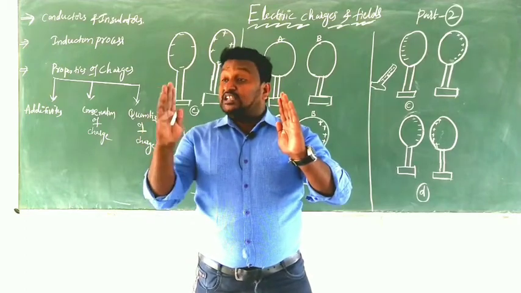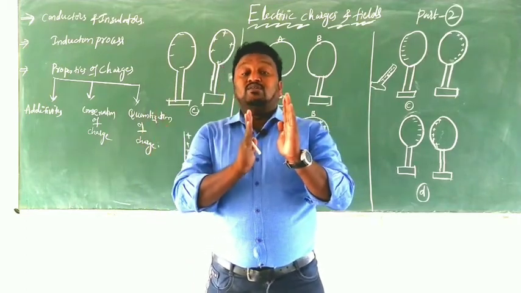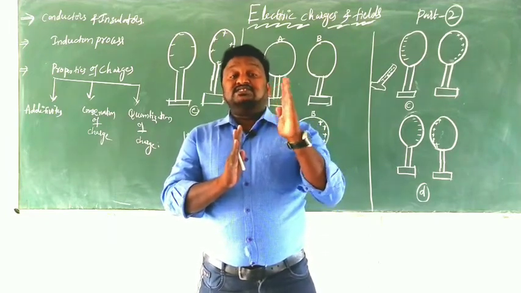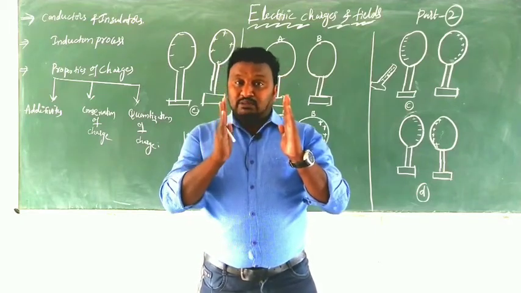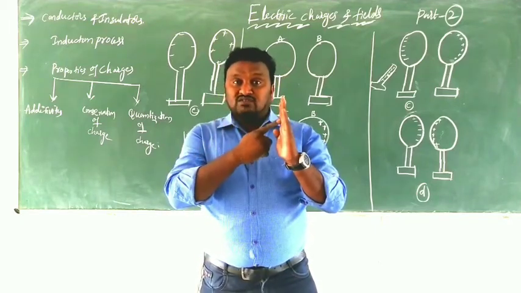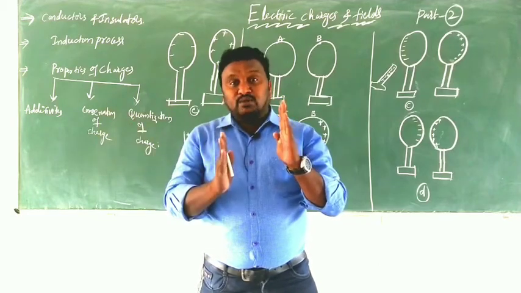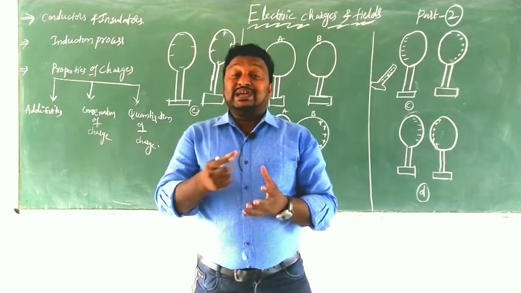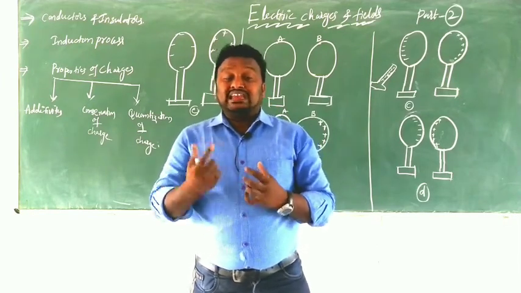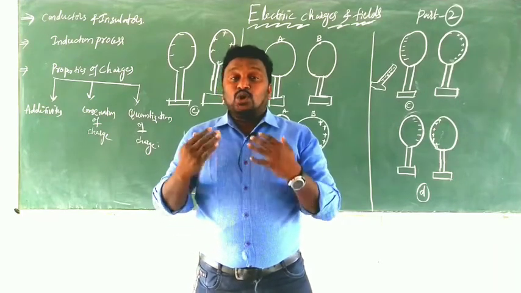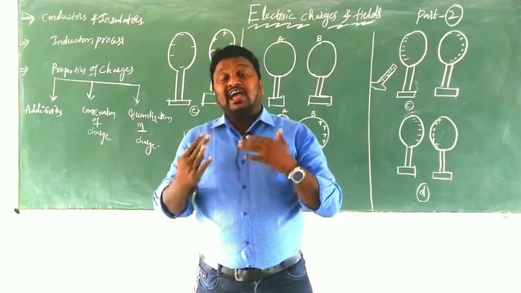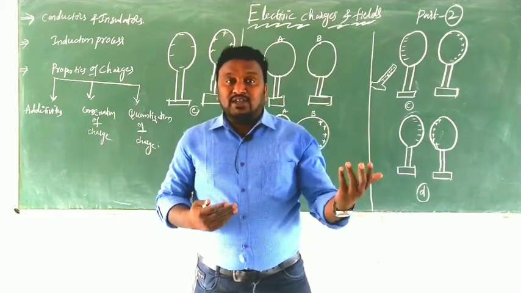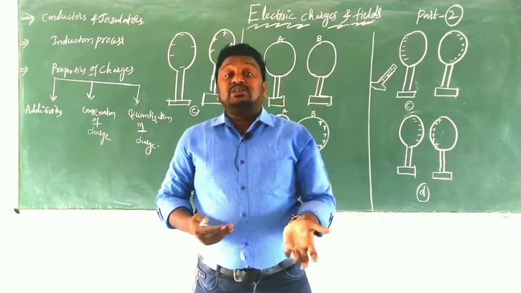When we bring this charged body very near to the uncharged one, but not in contact, then charge will be developed on it. For example, if we bring a positively charged body, negative charge will be induced. If you bring a negatively charged body, then the opposite charge will be produced. That type of electrification is called induction. There is no contact between the charged body and the uncharged body, but charge will be induced on the uncharged body, opposite to the charge of the charged body.